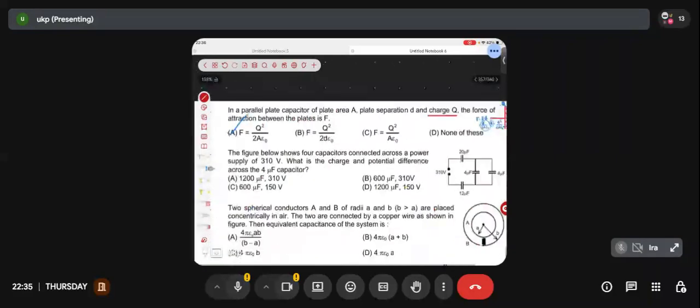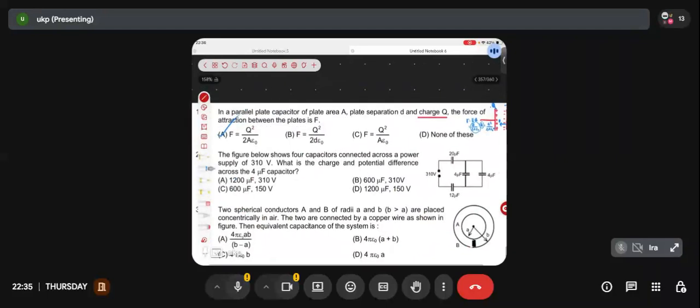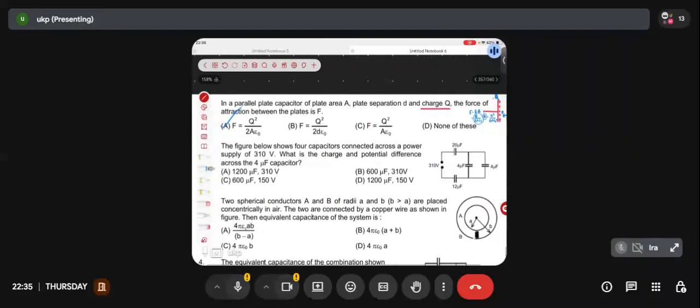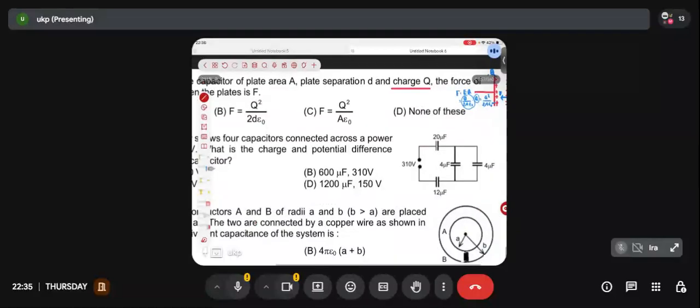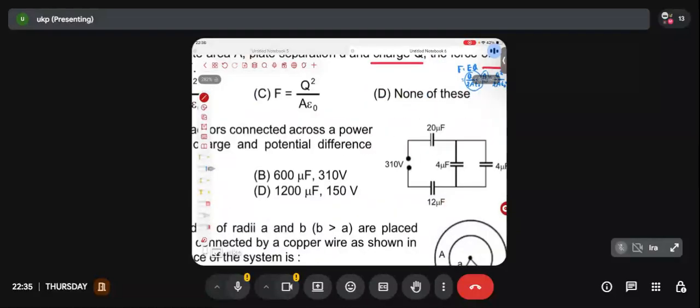Sir, the next one says, the figure below shows 4 capacitors. There are 4 capacitors connected across a power supply of 310 volt. What is the charge and potential difference across the 4 microfarad capacitor? In this problem, there can be a small doubt that you'll be having. Sir, you haven't mentioned the polarity. The polarity of the power source, the polarity of the battery hasn't been mentioned. So in such a case, you can assume anything, right? The final answer is not going to be dependent on that, in terms of magnitude at least. So you can start with any assumption.